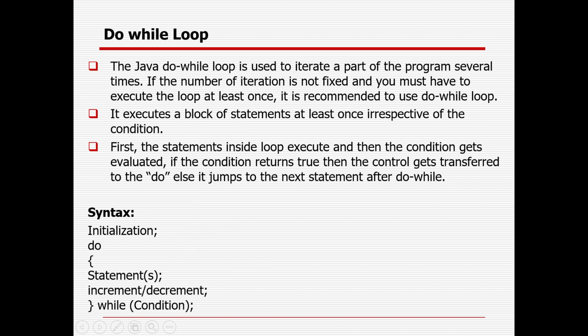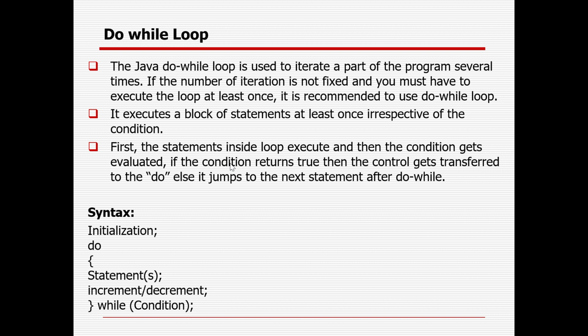Then the next one is the do while loop. So the Java do while loop is used to iterate a part of the program several times. If the number of iterations is not fixed, and you must execute the loop at least once, it is recommended to use the do while loop. So even though your condition is not matching, it will still execute.